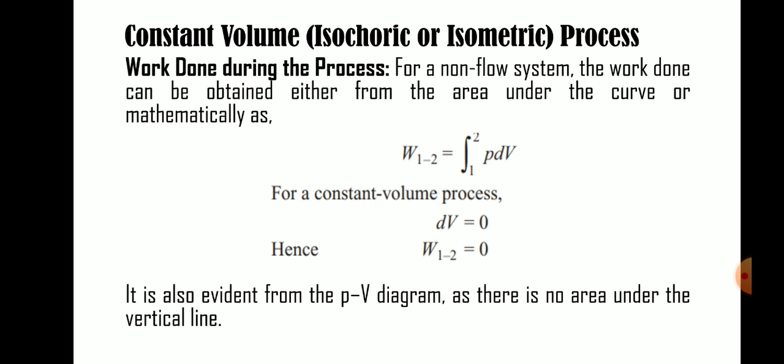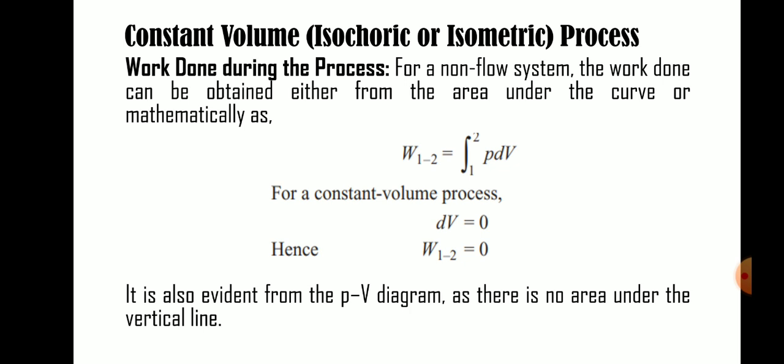The same concept is applied here. Therefore, the area under the PV curve is the work done. Then the formula is PdV, that is y dx. Here y is P, and dx is dV. For a constant volume process, dV equal to 0. That means the integral of dV is V1 minus V2. For a constant volume process, V1 equal to V2. Then substituting, V1 minus V2 is equal to 0. Therefore, work equal to 0.